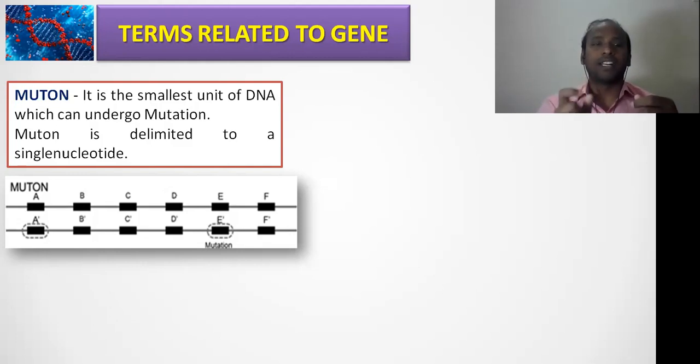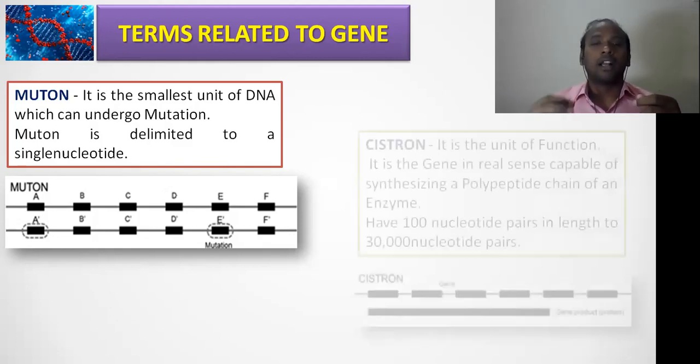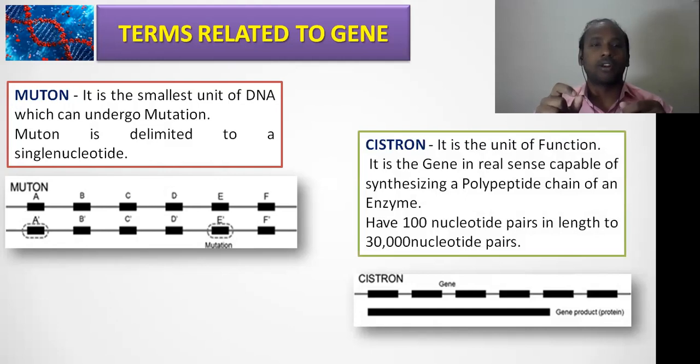But you should remember that there is a change in the gene sequence we call muton. Clear? Then the last thing is cistron. The cistron is nothing but a functional part of the gene, right? If you call a particular gene, not everything in the gene is coded in the polypeptide. Only a certain part of the gene is coded in the polypeptide, and the rest of the part is important for the regulation and expression. All right.